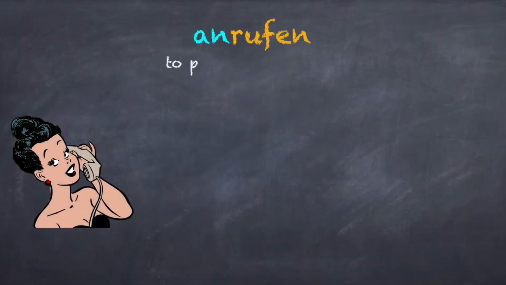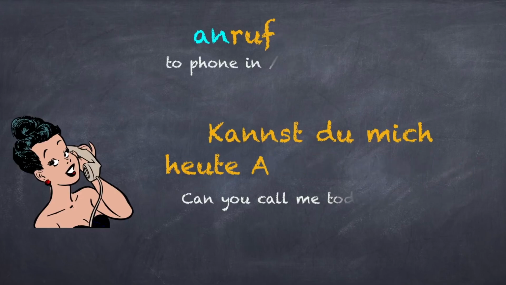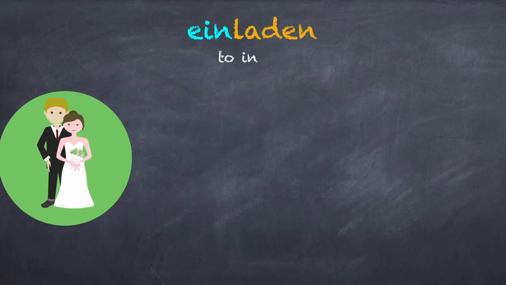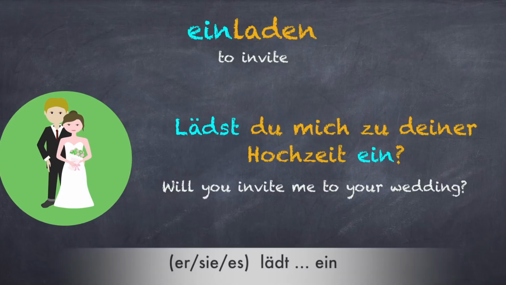The next verb is anrufen. Here the prefix is an. Kannst du mich heute Abend anrufen? Here again, since the sentence is with a modal verb, the trennbares verb will be at the end of the sentence and not conjugated. The next verb is einladen. Here, the prefix is ein. Lädst du mich zu deiner Hochzeit ein? In this case, laden is an irregular verb.